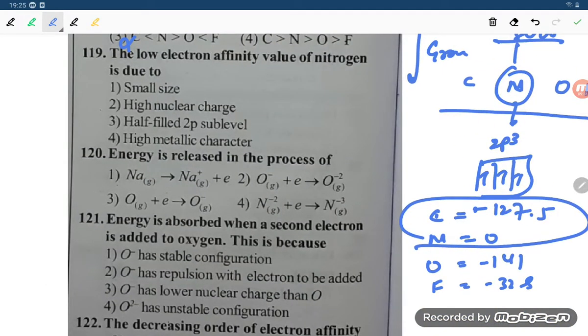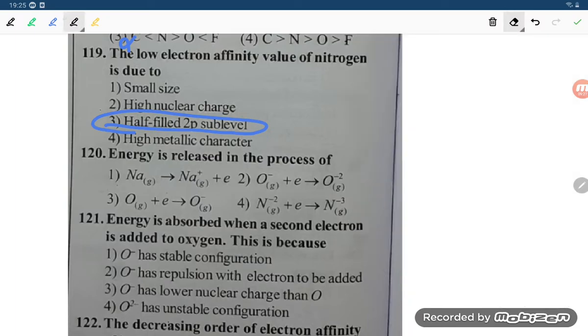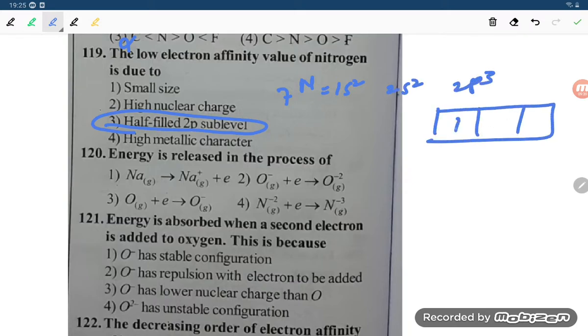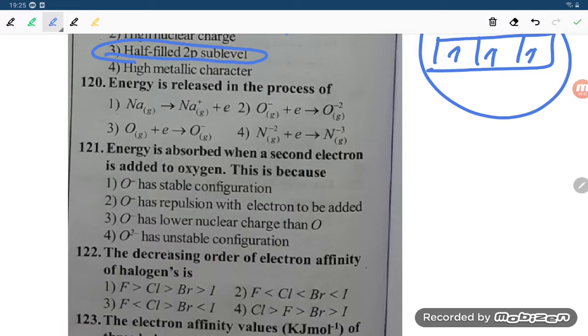The low electron affinity value of nitrogen is due to the half filled 2p subshell. Nitrogen has a half filled 2p orbital, student. That is why it has 0 electron gain enthalpy. Let us write the nitrogen configuration. If you see, student, this is 1s2, this is 2s2 and 2p3. So this p orbital, if you see, student, is a stable half filled orbital, so it has no electron gain enthalpy, 0.